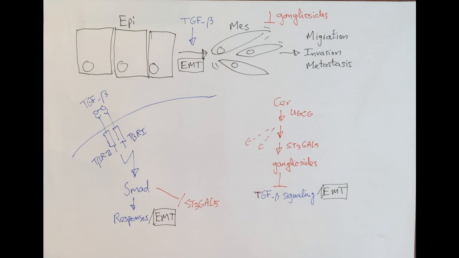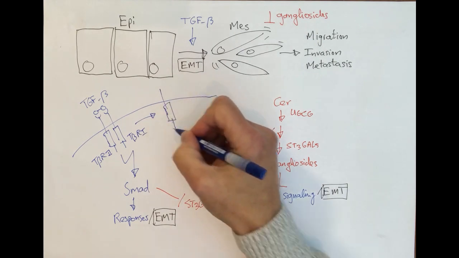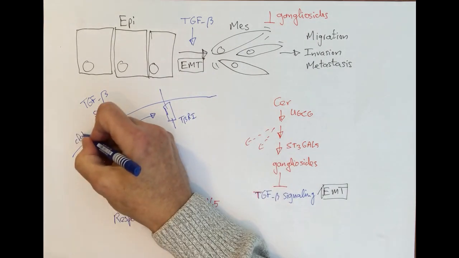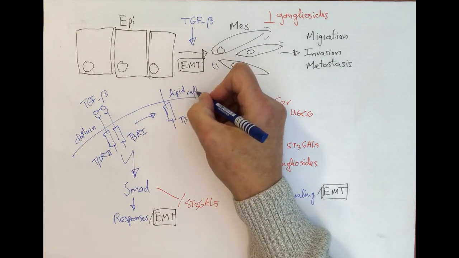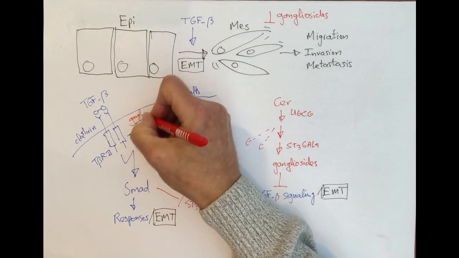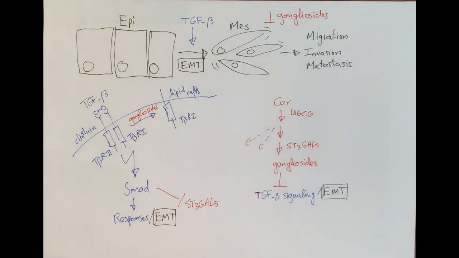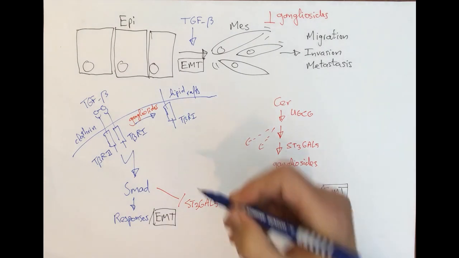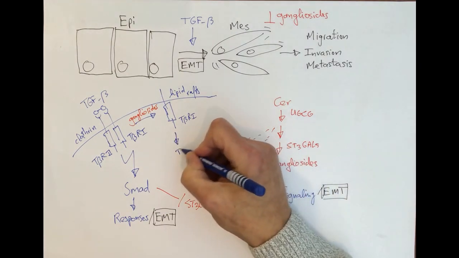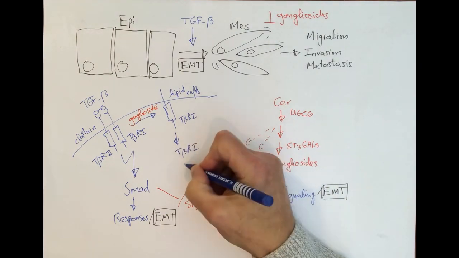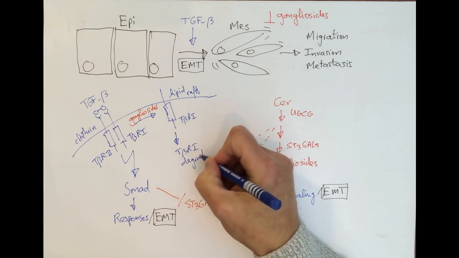Next, we investigated the mechanism by which gangliosides inhibit TGF-β signaling and EMT. We found that gangliosides stimulate the redistribution of the TGF-β type 1 receptor from clathrin-coated pits to lipid rafts. Consistent with previous observations, we found that increased localization of the TGF-β type 1 receptor in lipid rafts enhances TGF-β type 1 receptor turnover by stimulating its degradation.